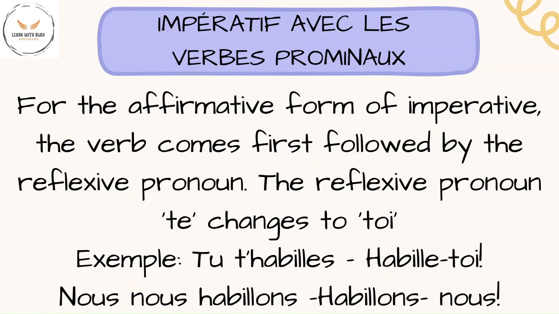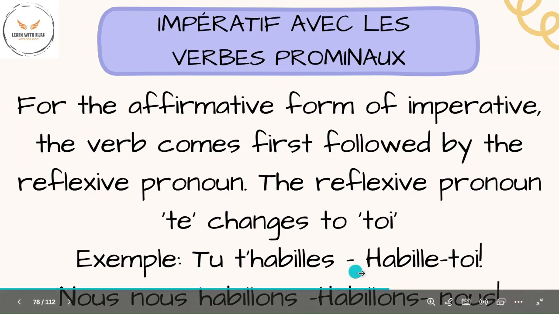Now, to form the imperative of these pronominal verbs, we use the following rules. The verb comes first, followed by the reflexive pronoun. The reflexive pronoun te changes to toi in affirmative imperative of pronominal verbs. For example, we have tu t'habilles.